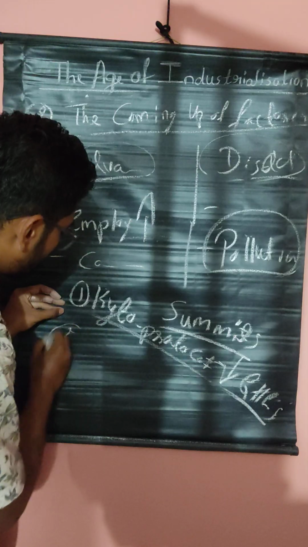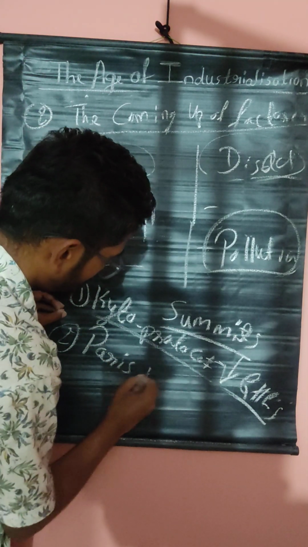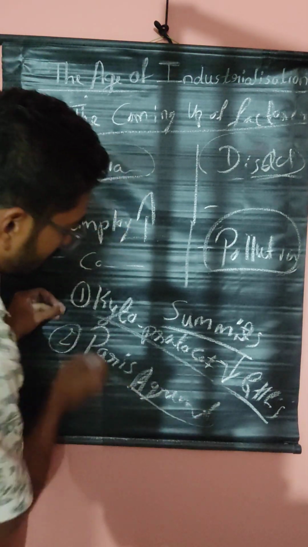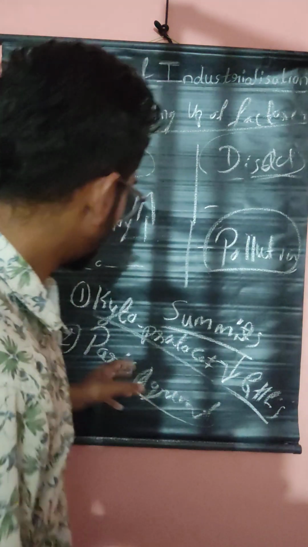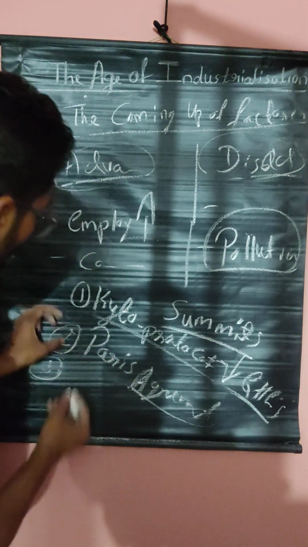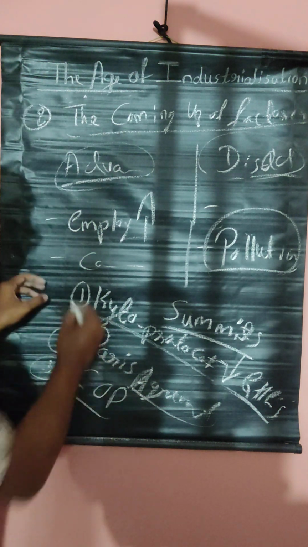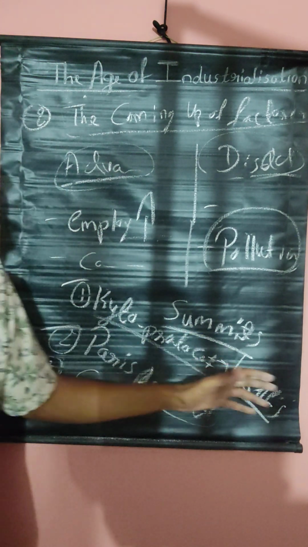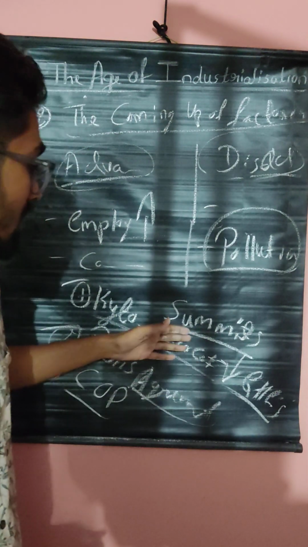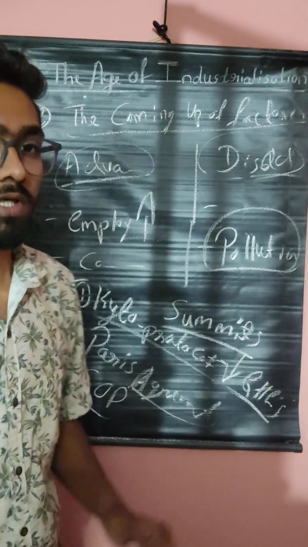And next is the Paris Summit, the Paris Agreement. And the third one is the Conference of Parties. These are some summits which are held every year, to decrease the pollution. Okay.